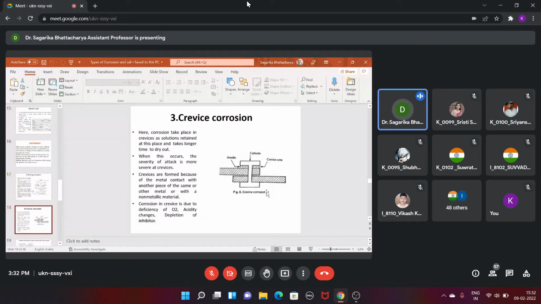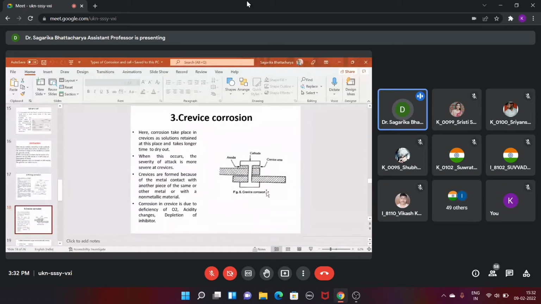Okay, now the second one is crevice corrosion. Crevice means a narrow crack on the wall. I think we all have seen this whenever we use utensils, like a saucepan or something with a stick to hold.